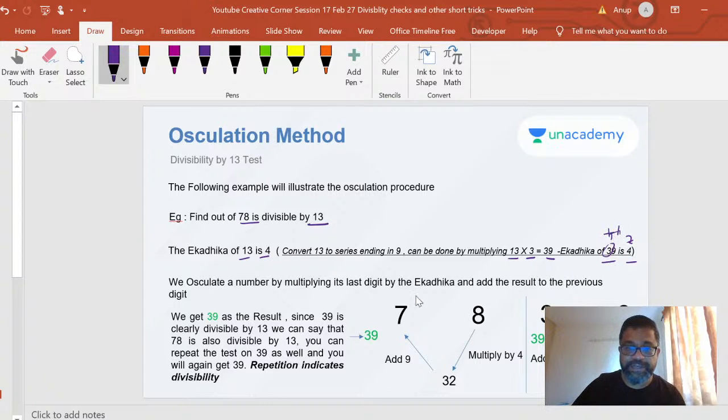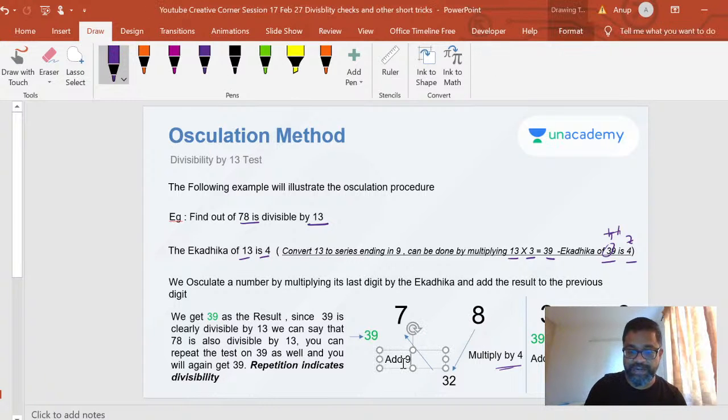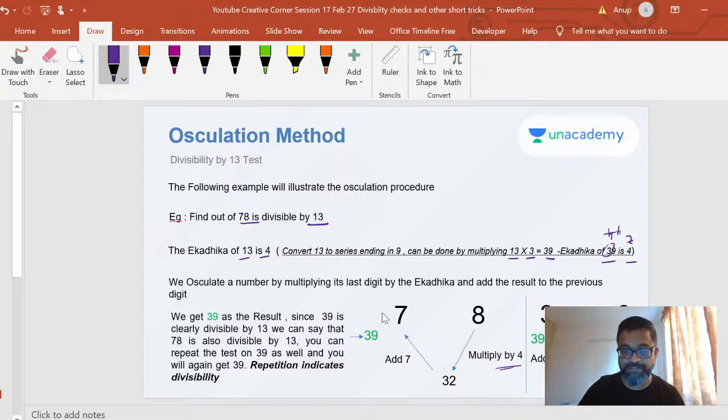Now I write down 7 and 8, the number I'm trying to test. So I multiply by 4. When I multiply 8 by 4, I get 32. I add it to... sorry, not add 9. There's a mistake that I've done here. I should add 7, right? Because that first number is 7. I added by this first number. So 32 plus 7, I get 39.